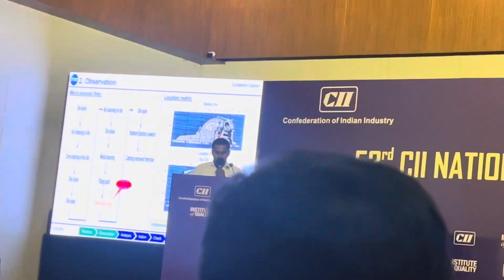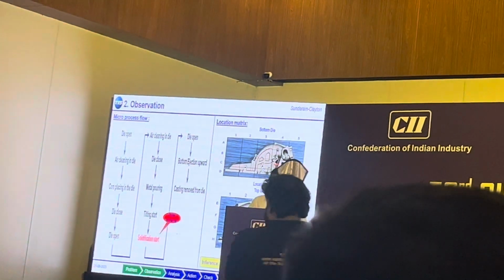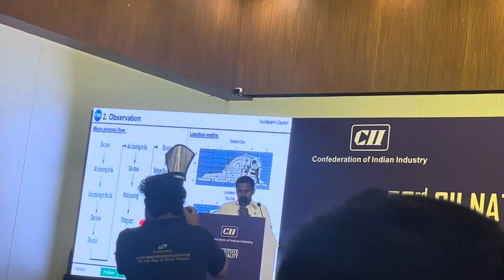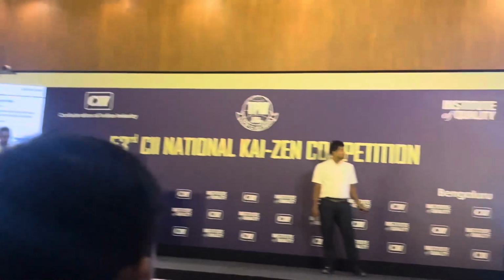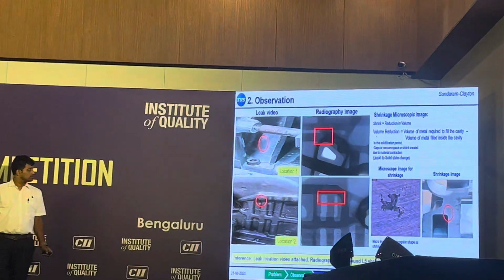This is our observation. Process microprocess flow. The problem occurs in zone certification stage. This is the location matrix. In bottom tie C4 location leak is contributed. In top tie F3 location contributed. This is our leak location 1 and location 2 leak video.